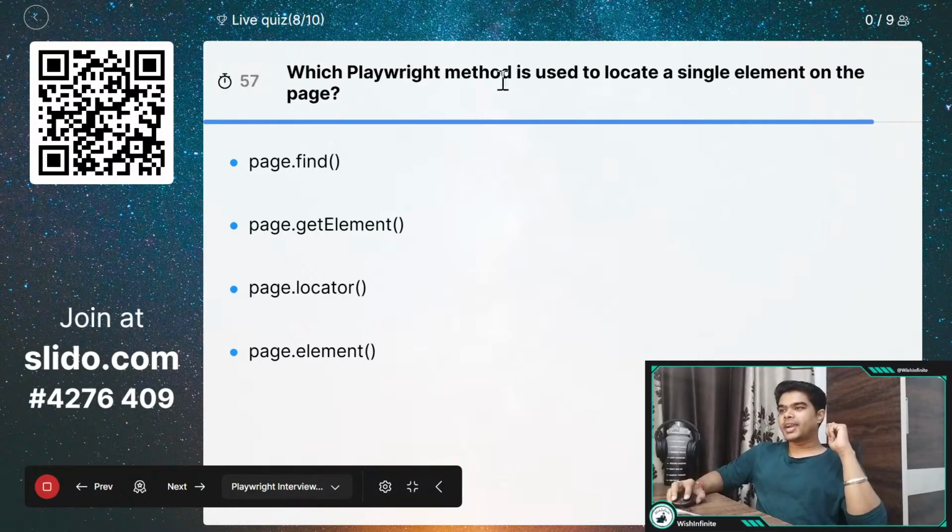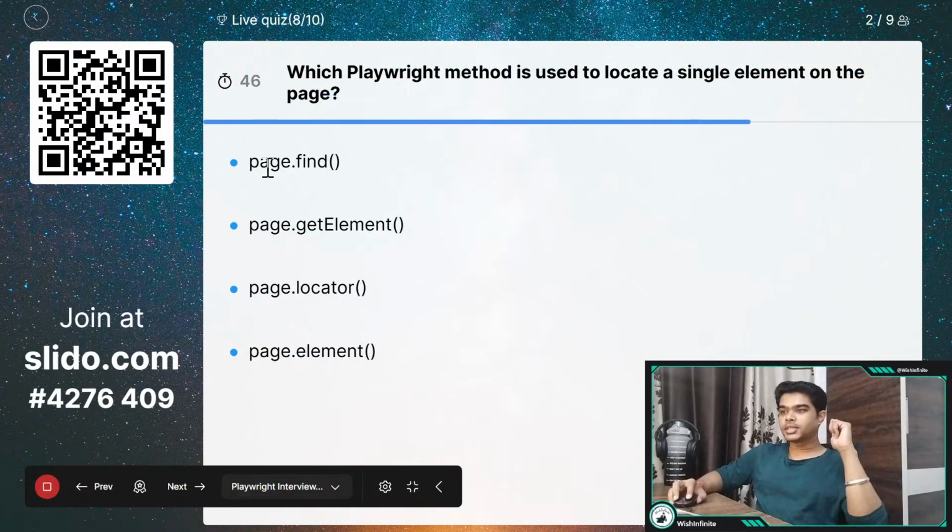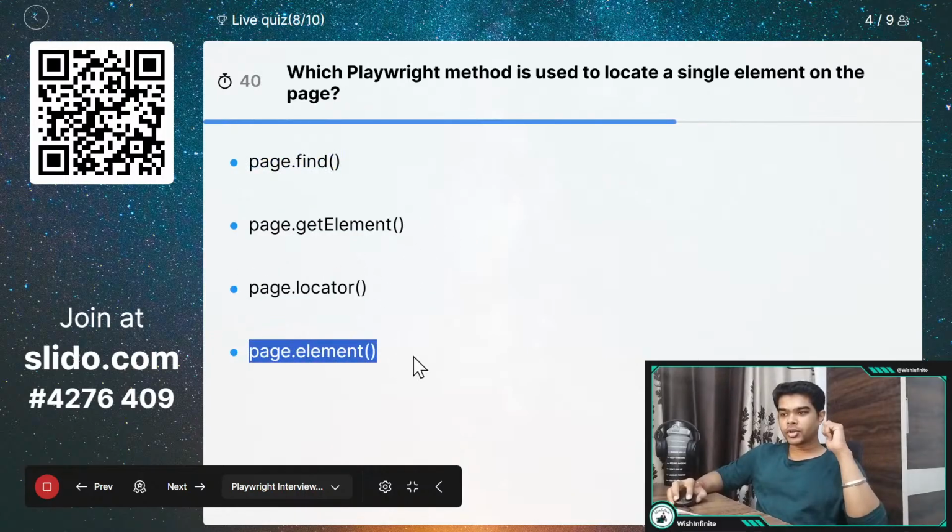So which Playwright method is used to locate a single element on the page? So here we want to locate a single element, right? Not multiple elements. And here are all the options: page.find, page.getElement, page.locator, and page.element. Right? You can now answer. We have only 35 seconds left.